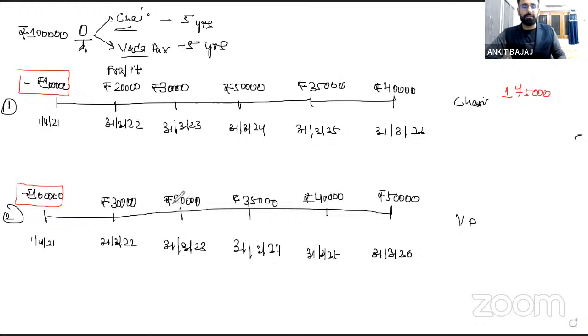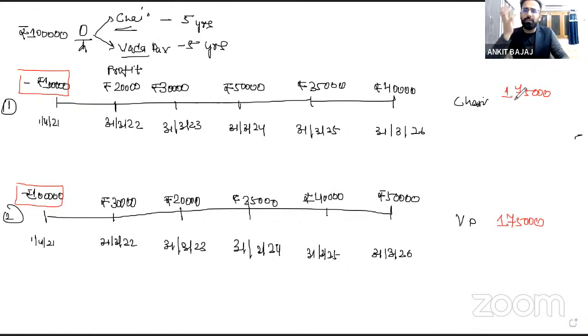Here you see 30 plus 20 is 50, 50 plus 35 is 85, 85 plus 40 plus 90 is going to be 1,75,000. Now from both the businesses, you are generating a return of 1,75,000. Your profit will be 1,75,000.